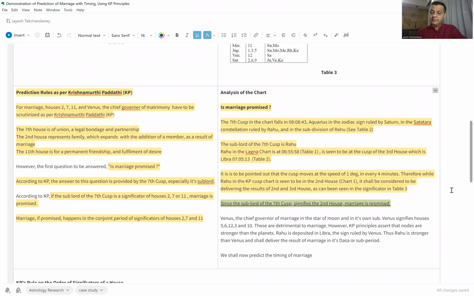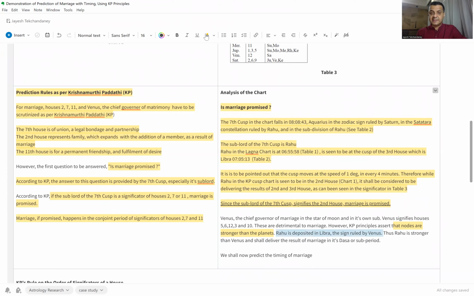However, the Krishnamurti principles also state that the nodes are stronger than the planets. So here, Rahu and Ketu are the two nodes, and what we have seen is Rahu, the 7th cuspal sublord, is deposited in Libra, which is ruled by Venus.